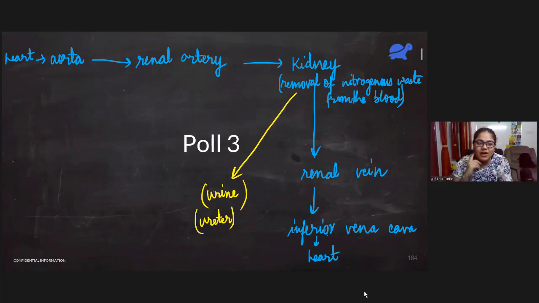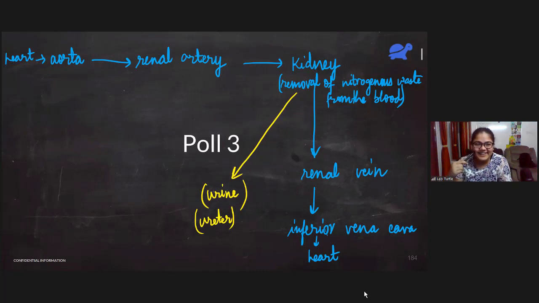Are you able to understand? What is kidney doing? Kidney is just removing the nitrogenous waste, right? So if kidney has removed that waste and it has sent all that waste to urine, then in the blood nitrogenous waste is not present.